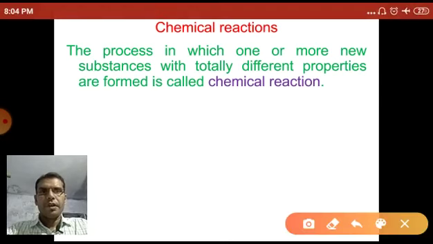So, a reaction in which one or more new chemical substances are formed, having different nature, properties and chemical constituents than the previous ones, is called a chemical reaction.